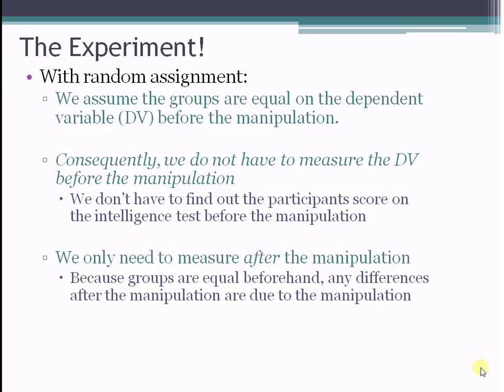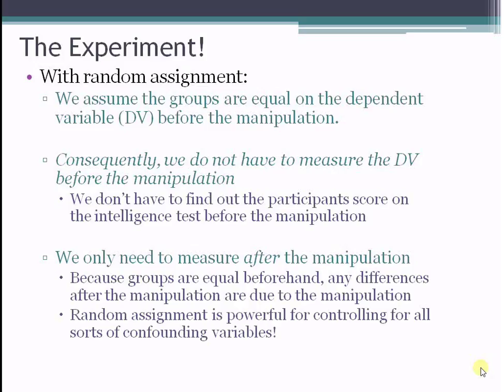As long as all the groups are equal beforehand, then any differences after the manipulation are due to the manipulation, and we can make these causal claims.